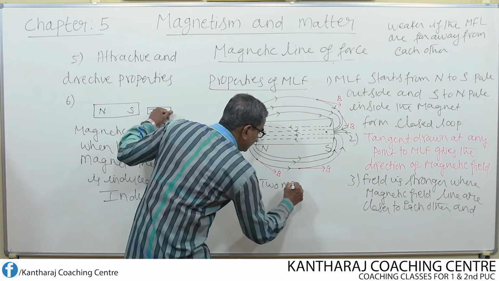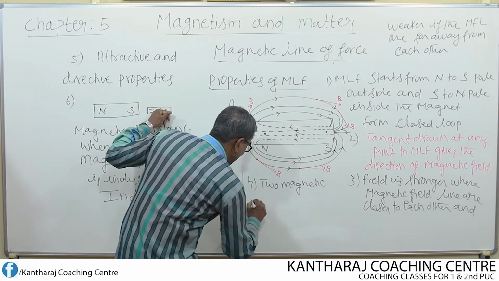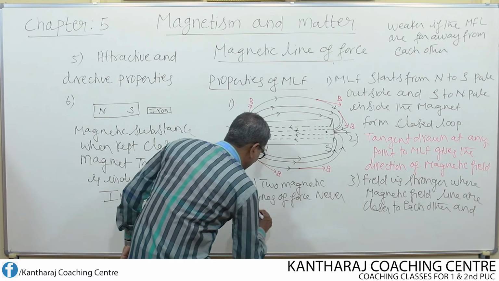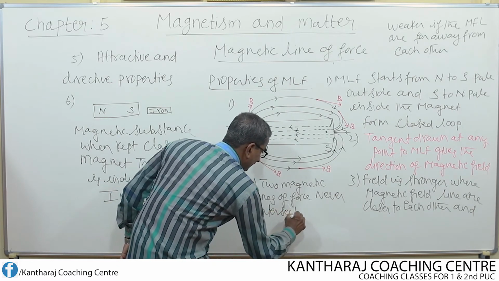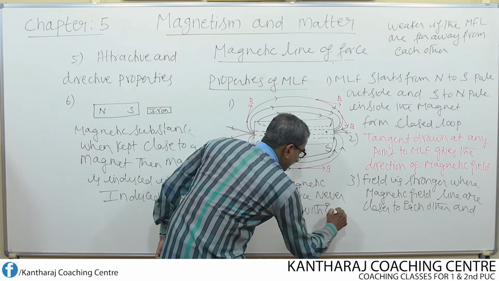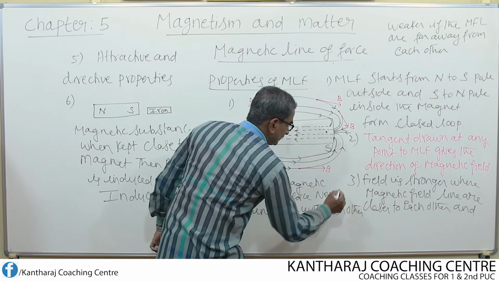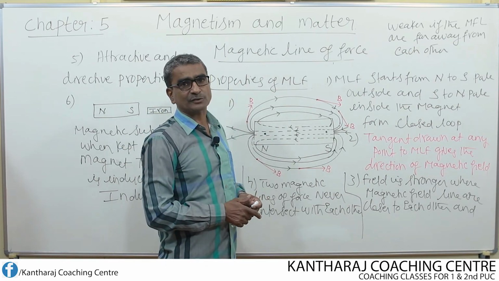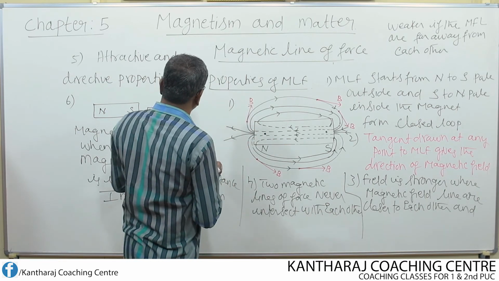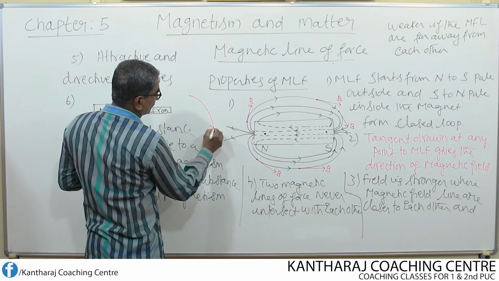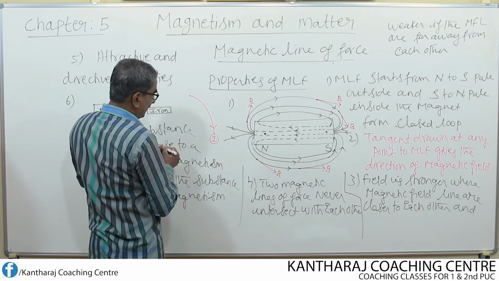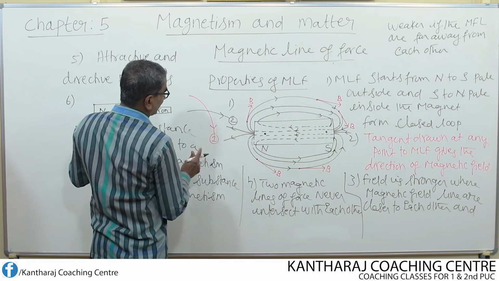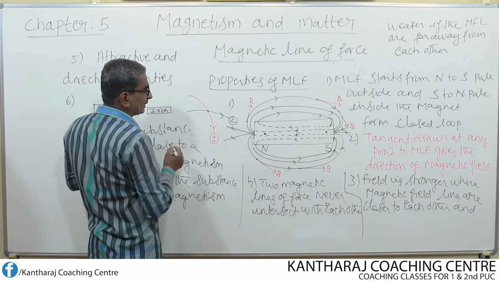So we can identify this also as one of the property. Two magnetic lines of force never intersect with each other. Now what happens if they intersect with each other? Suppose if they intersect with each other, then at that point there must be two magnetic line of force. Now let us assume like this. Say for example, this is one magnetic line of force, magnetic line 1. And now if I consider one more magnetic line 2. Okay. Now these two magnetic lines of force are making contact with each other.